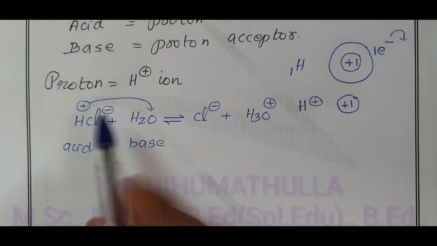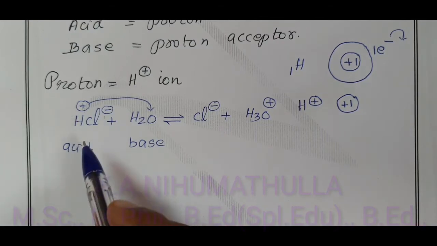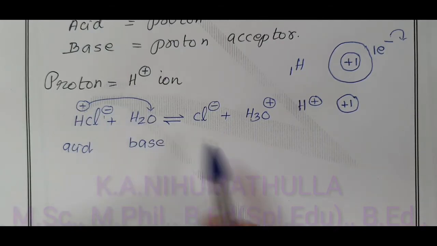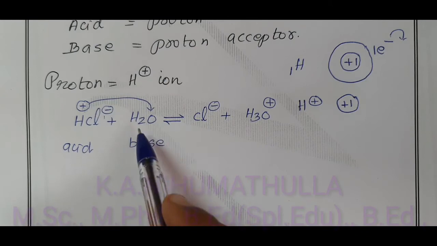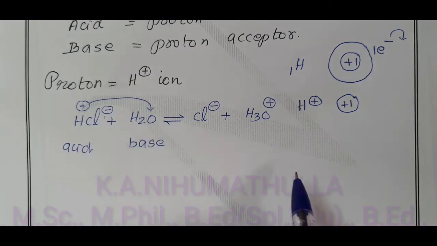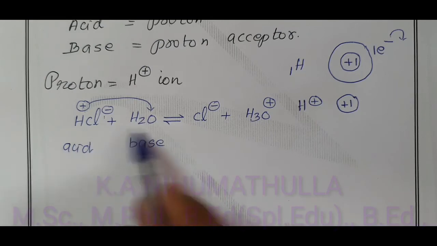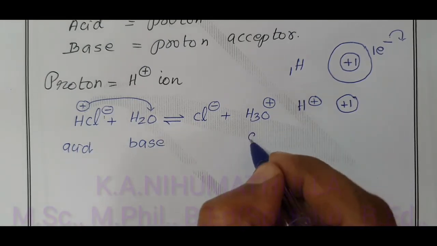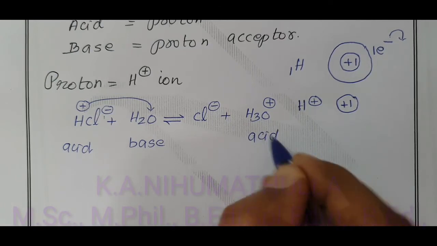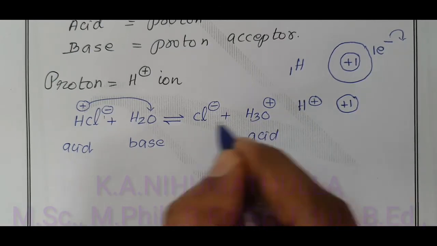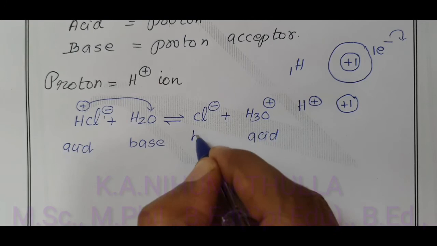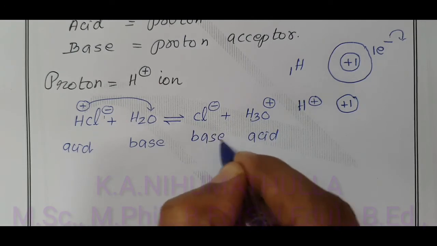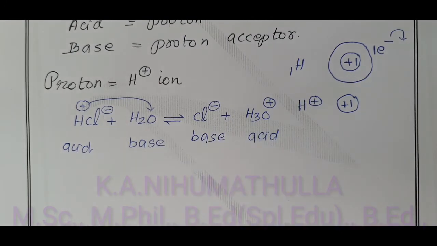What happens in the reverse reaction? In the forward reaction, H plus is donated by hydrochloric acid. That H plus is accepted by the water molecule. In the reverse reaction, what happens? See that Cl minus is converted into HCl. Therefore, the hydronium ion donates a proton, the H plus ion, to Cl minus. Cl minus accepts that H plus ion. Therefore, this is called a base.